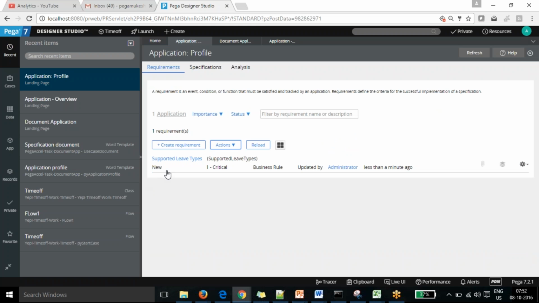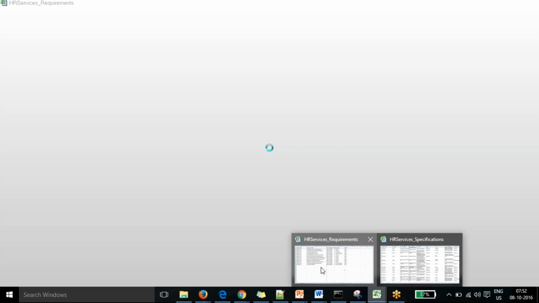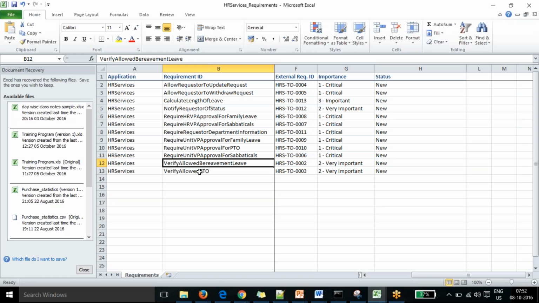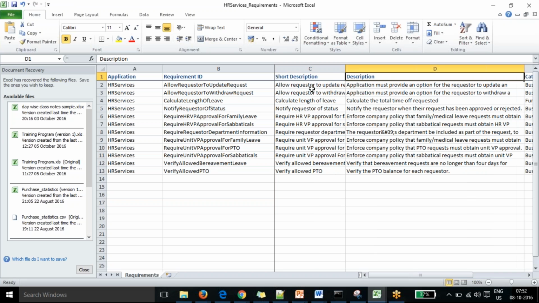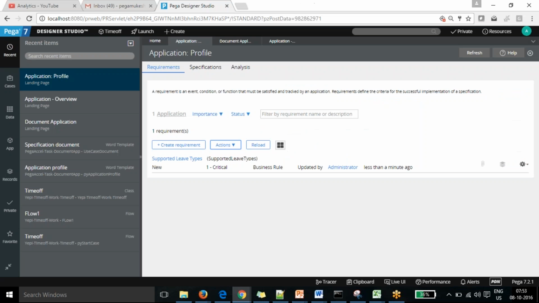Now you can see that one requirement is supported and has come in here. If you are maintaining the requirements in separate Excel sheets, say I have an Excel sheet for this project where all the requirements are predefined, with the short descriptions given, and I want to include that directly in Pega, I can export and import the Excel sheet directly. Here we are going to show you how you can do that.